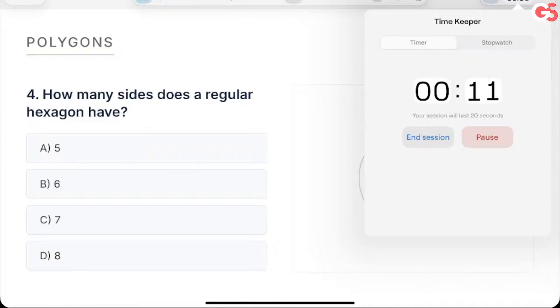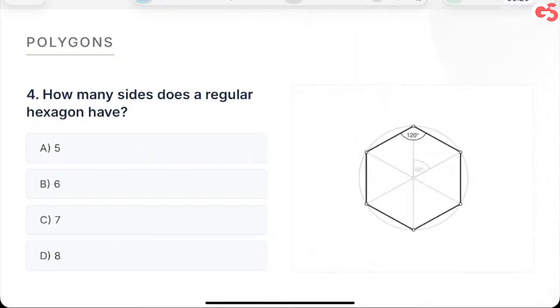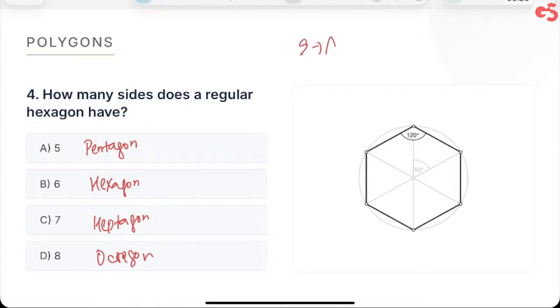Hexagon. 5 is pentagon. 6 is hexagon. 7 is heptagon. 8 is octagon. Just note these things down. For 9, it's nonagon. All right. For 10 is decagon. Just note these things.